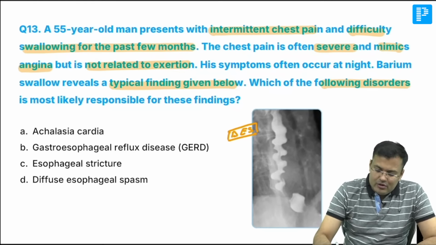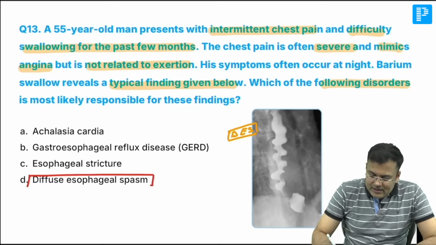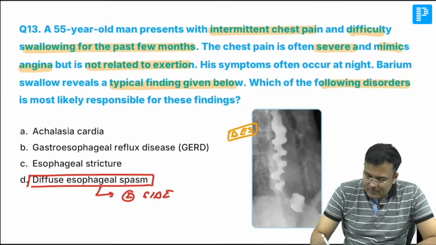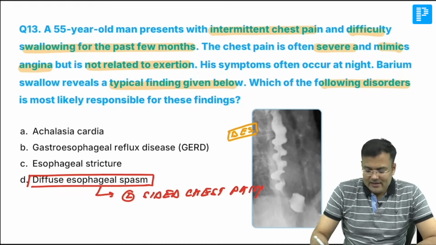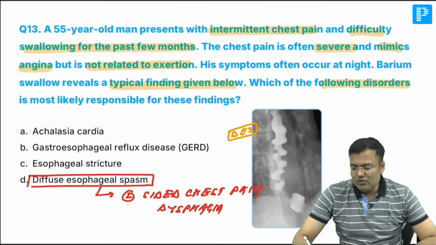Following disorder. So you know this is DES. Guys, can you tell me what's the special feature of DES? Yes, this patient is having left-sided chest pain and it mimics angina. Apart from that, patient is having dysphagia. You can see this kind of appearance. What's the name?